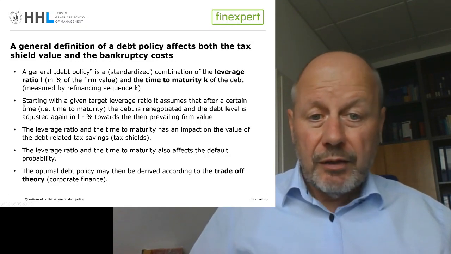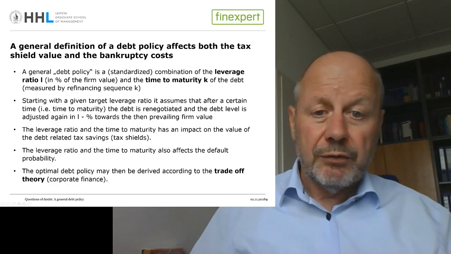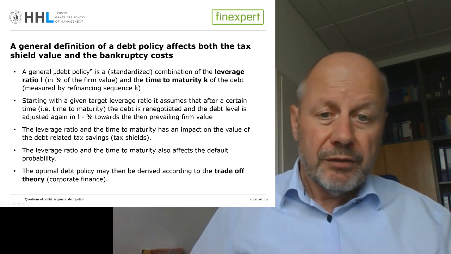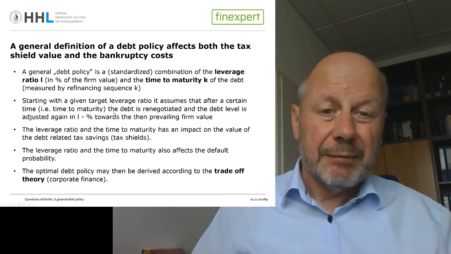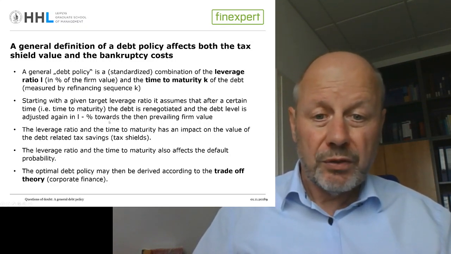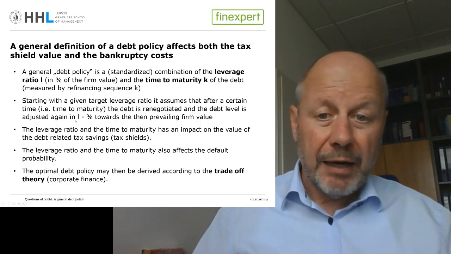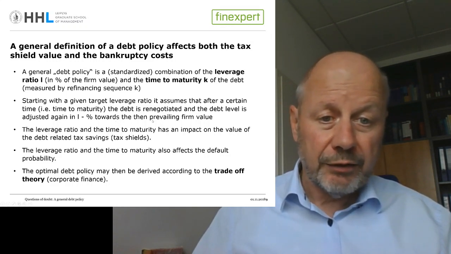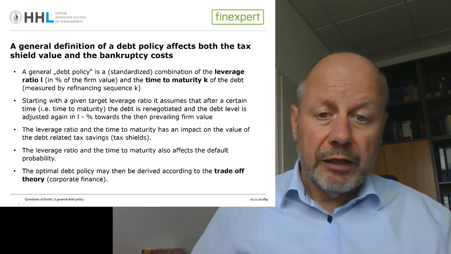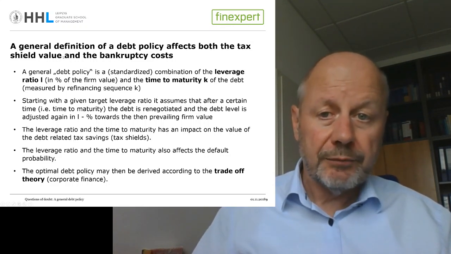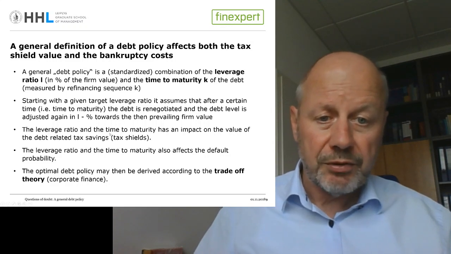Yeah. So if we start with a given target leverage ratio, then this simply assumes that after K periods, the debt level is renegotiated and adjusted towards the then prevailing firm value by multiplying the then prevailing firm value with L%.